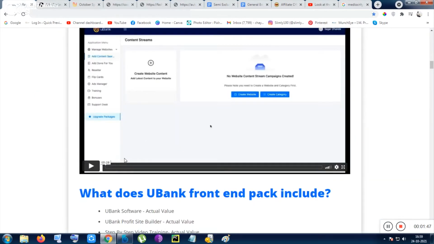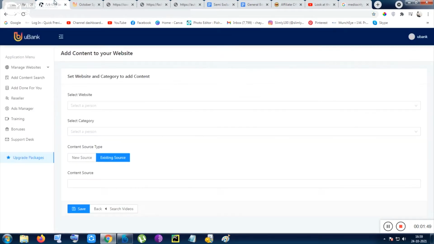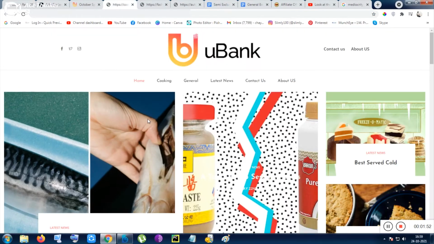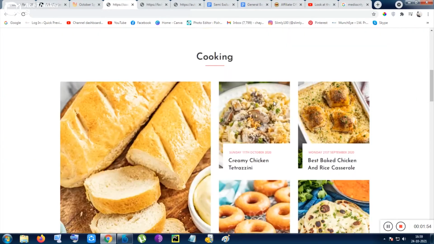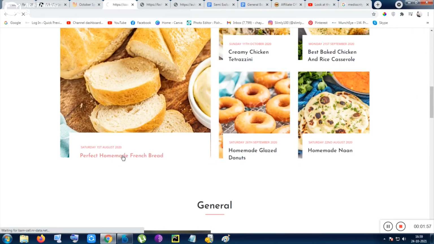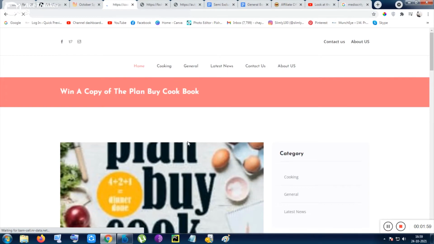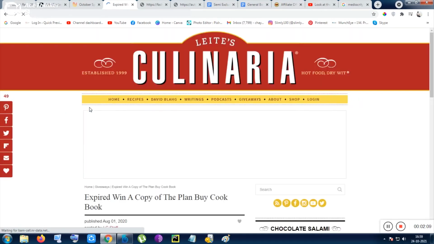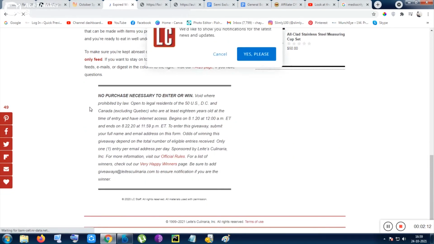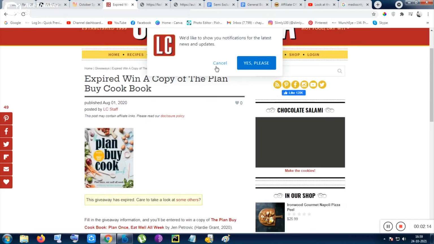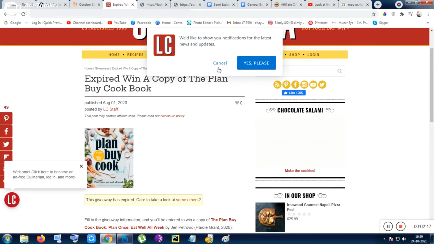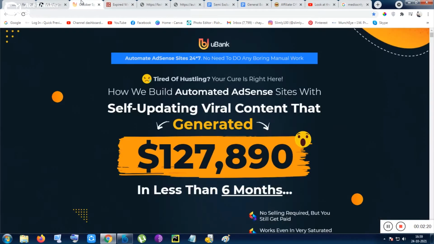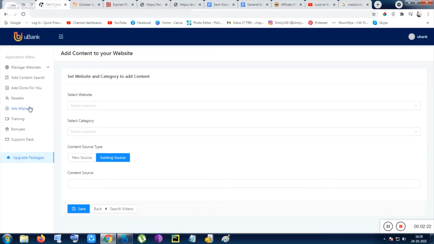So let me show you some examples. Firstly, these websites are already made with this tool, that is Ubank. You can see here, these are the websites. You can also click to read more, and you can check out all of the articles that are captured by this tool in a professional way. And you can also use the notification feature to capture emails, to send newsletters and some additional things. You can also create advertisements inside your homepage.